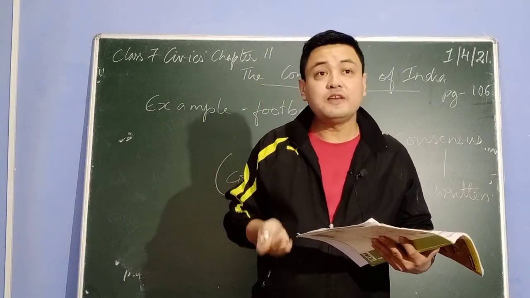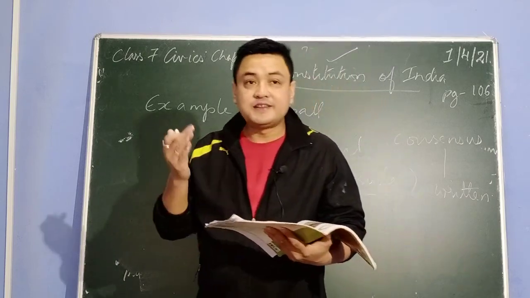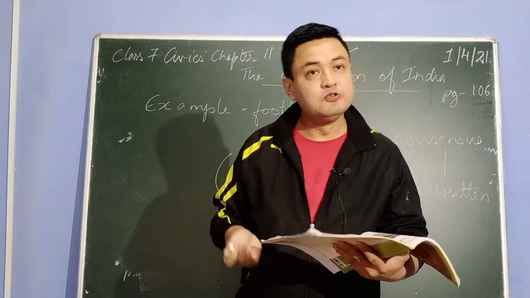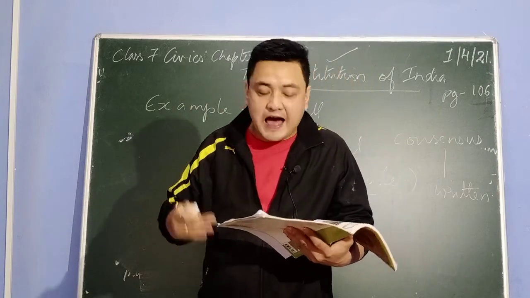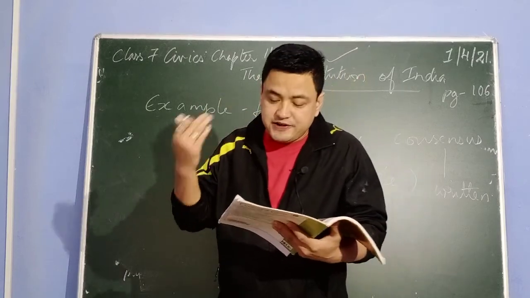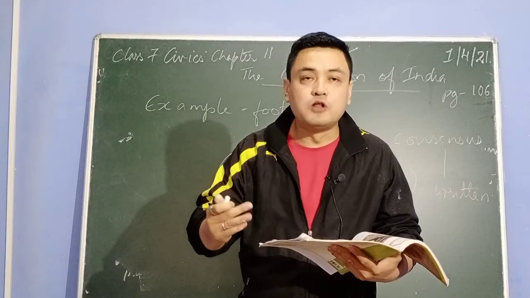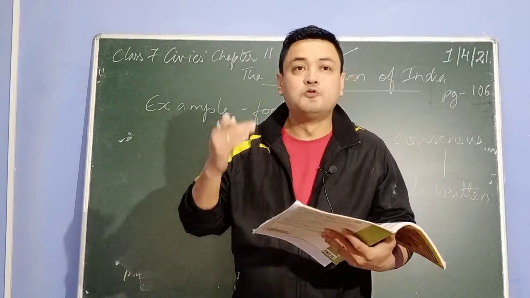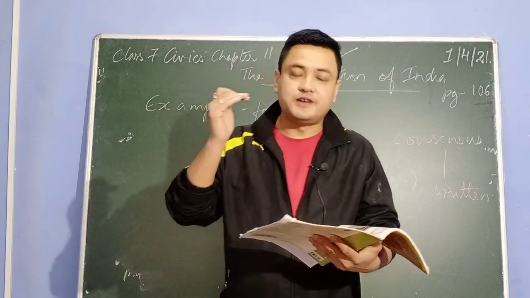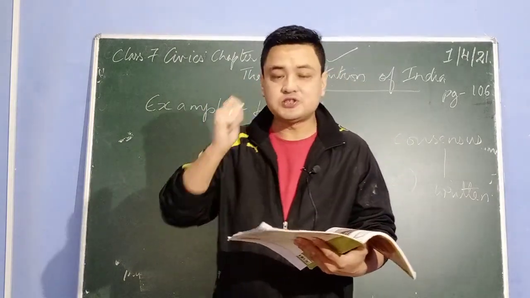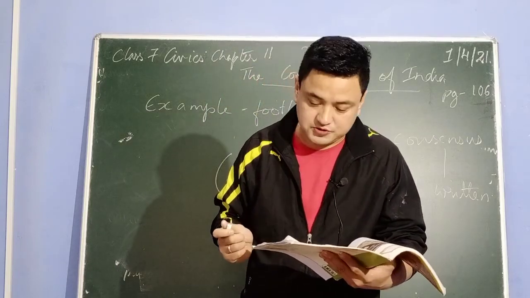So a constitution is a document containing a set of rules and regulations according to which a country is governed. Rules means guidelines, and regulation means the act of controlling or directing according to the rule of law of a country. This is the definition of the constitution.